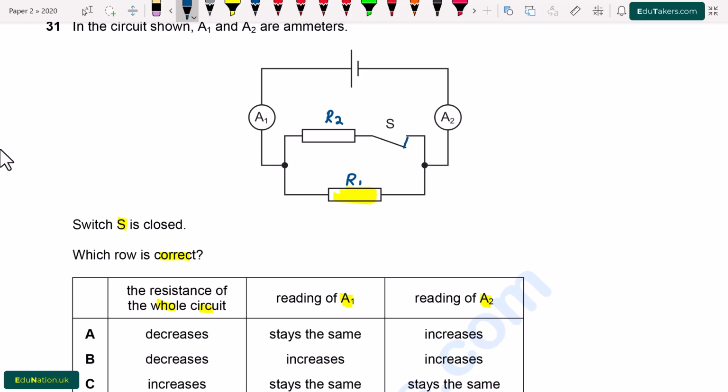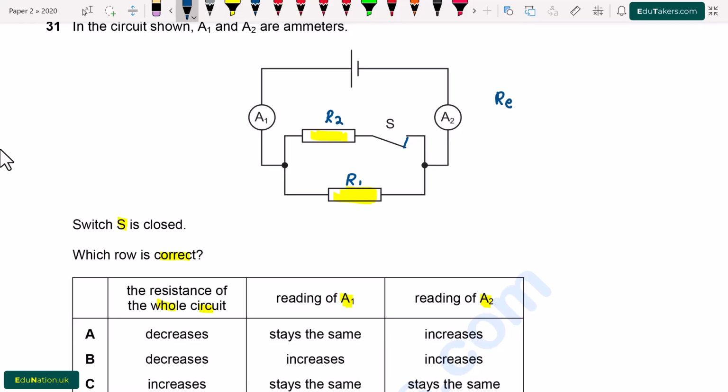When I close the switch, then current passes through the circuit and there are two resistances in the circuit. And we can see here that R1 and R2 are connected in parallel. In the parallel combination, the combined resistance is smaller as compared to the individual resistances R1 and R2.